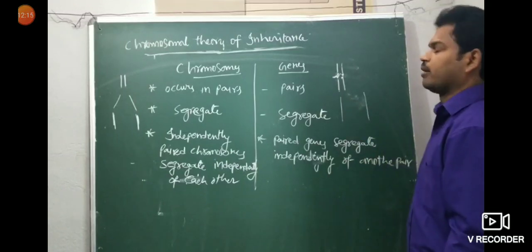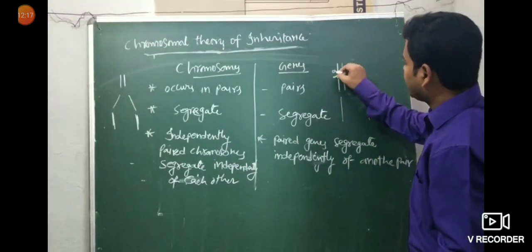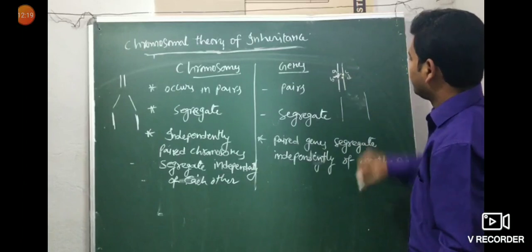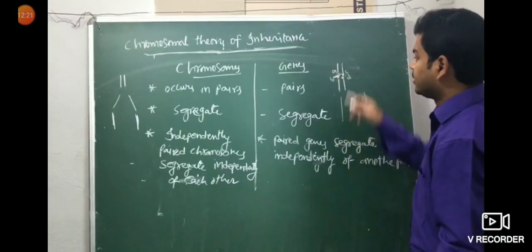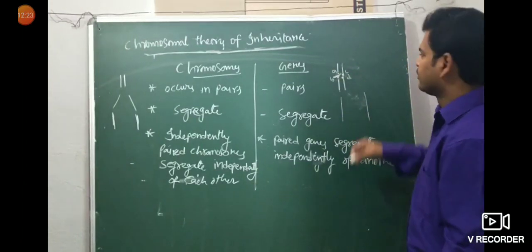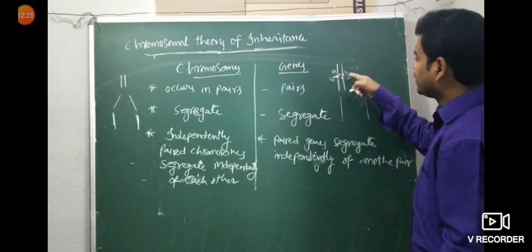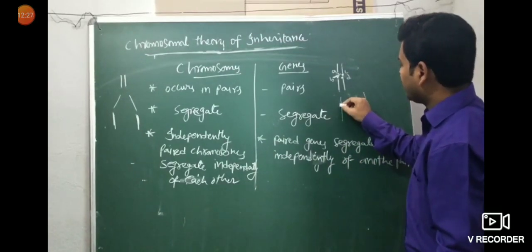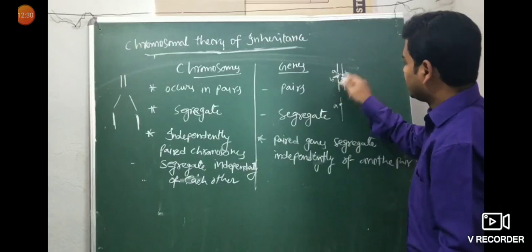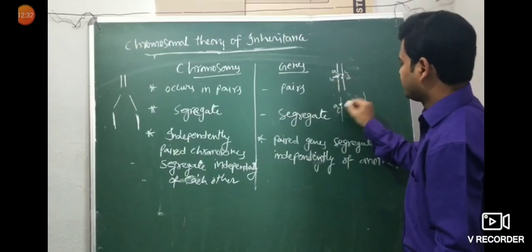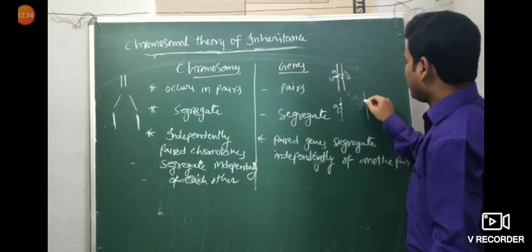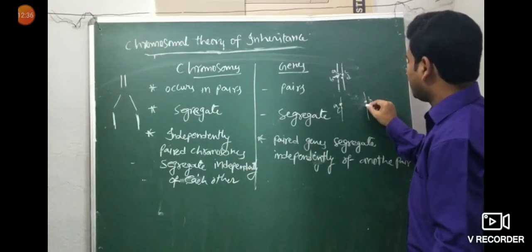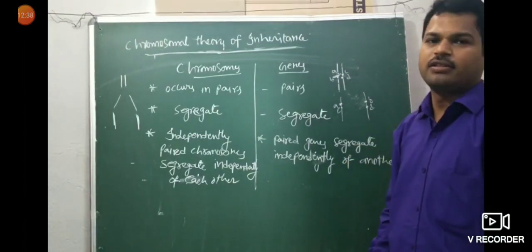independently of another pair. For example, here A, B, C, D. So AB segregate and CD segregate. For example, here A, B segregate, then C may come here, or B may come with D, like that.